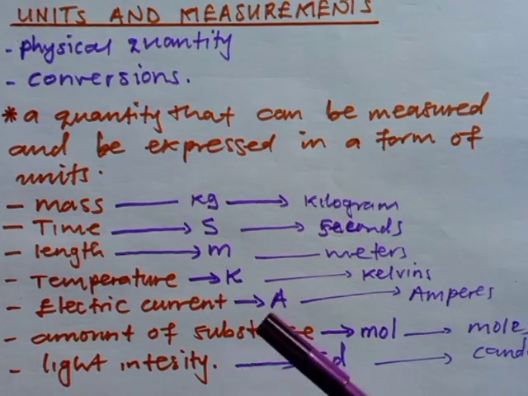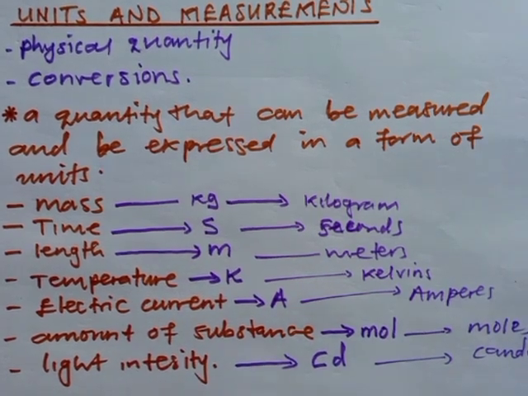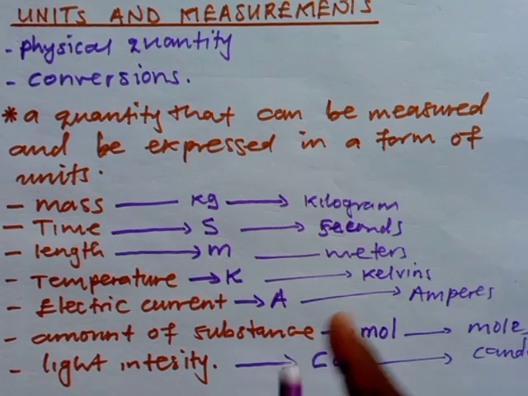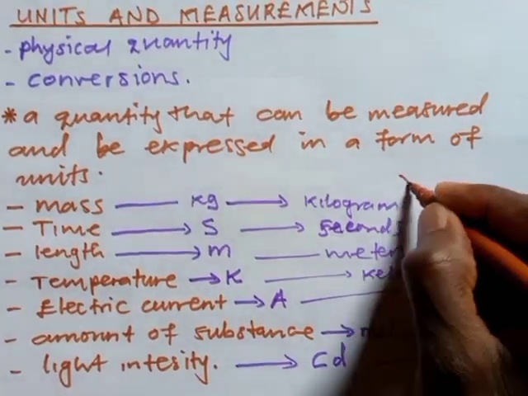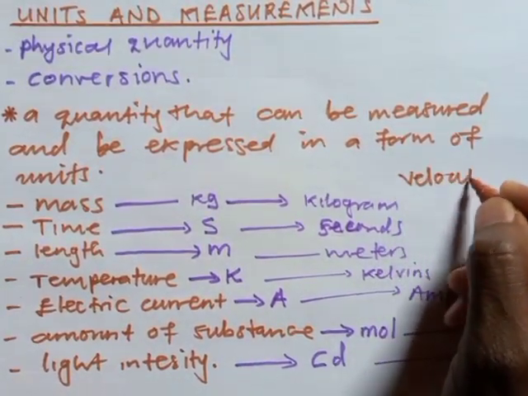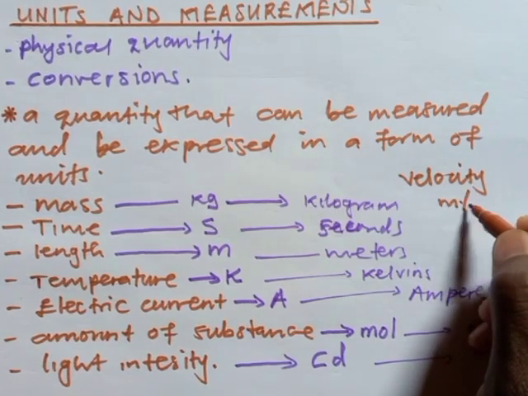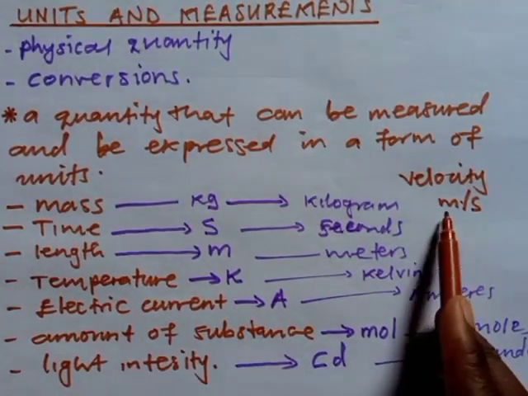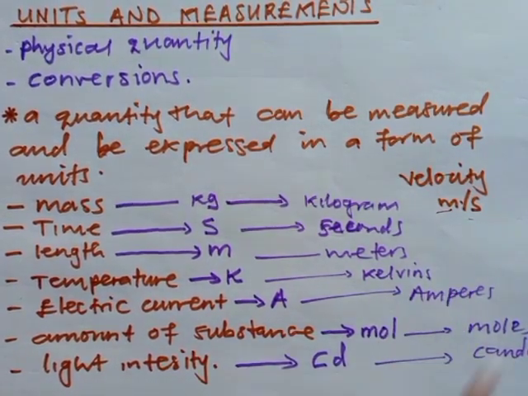What we are going to understand from here is that these 7 basic physical quantities can also be combined. And what name is given to a quantity which involves the combination of 2 or more physical quantities? That is what we call a derived quantity. A good example is velocity. Velocity is made up of meters and seconds, so it involves 2 different physical quantities that are combined in such a manner.